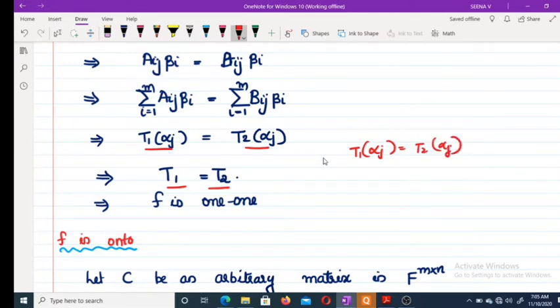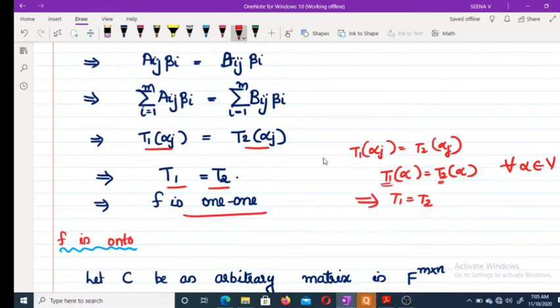This is true for every alpha belonging to V: T1 of alpha equal to T2 of alpha. Since T1 and T2 are linear, this implies T1 equal to T2. This implies f is 1 to 1.